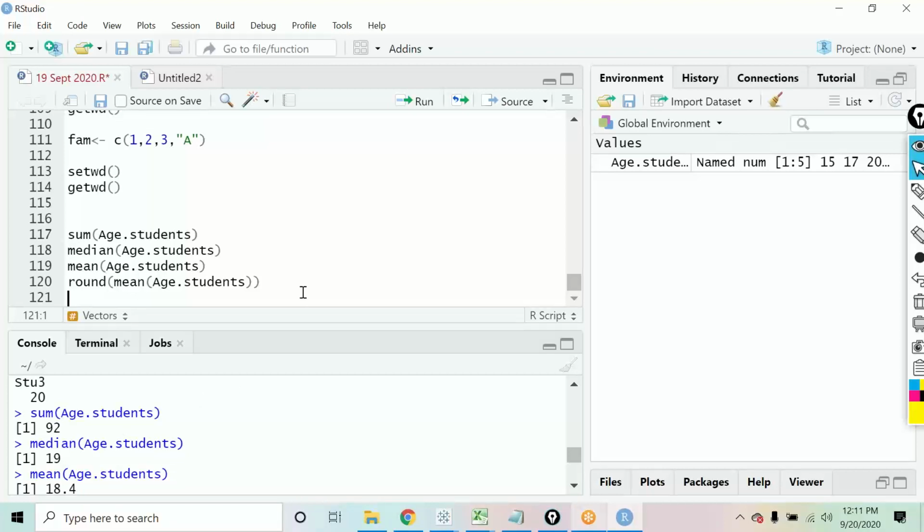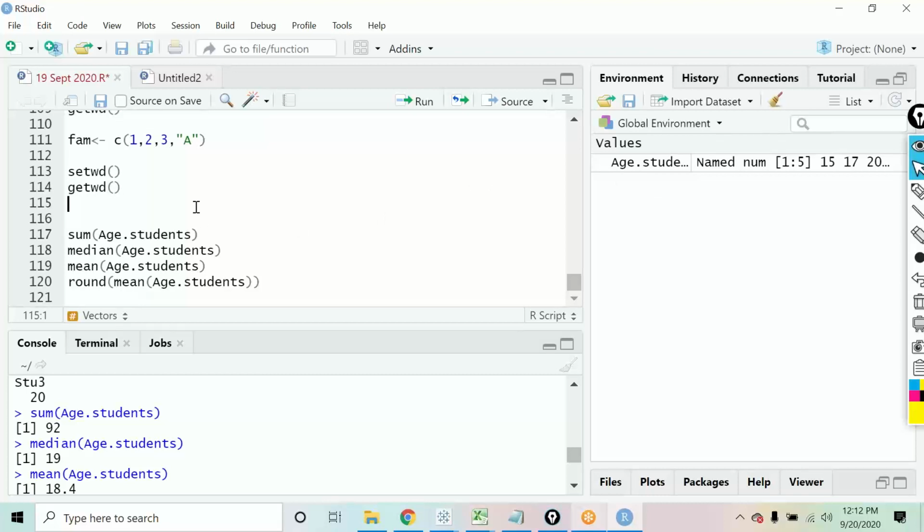Sir, one thing. Why are we not storing in a global variable the student names, student 1, 2, 3? Not able to get your point. Sir, scroll up one second. Where we got the student name, student 1, 2, 3. Why are we not storing them in a global variable? They are storing their ages.